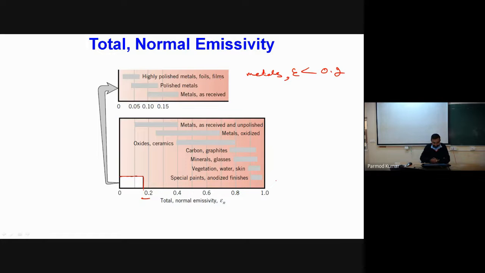So one important conclusion from this figure is that pure metals have very low emissivity, metal oxides have slightly higher emissivity in the range of 0.3 to 0.7, and non-conductors have a high value of emissivity.